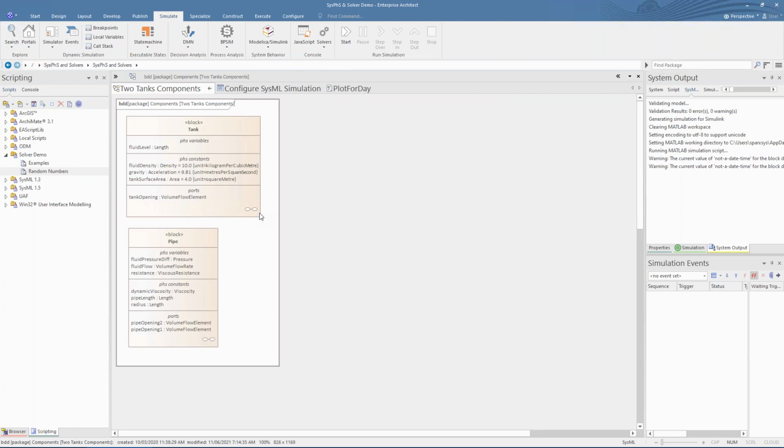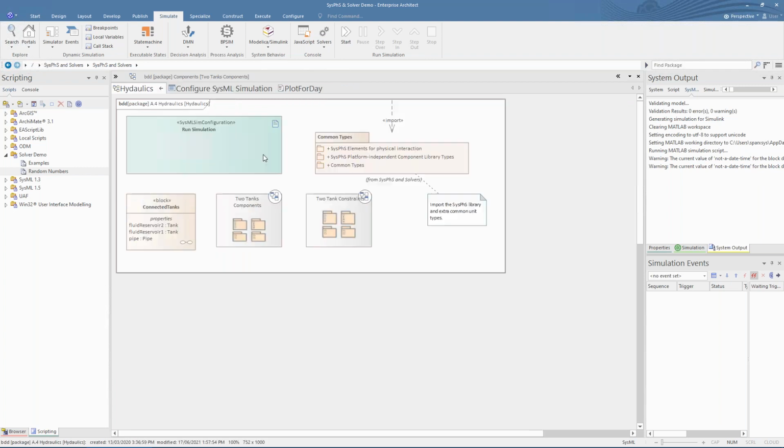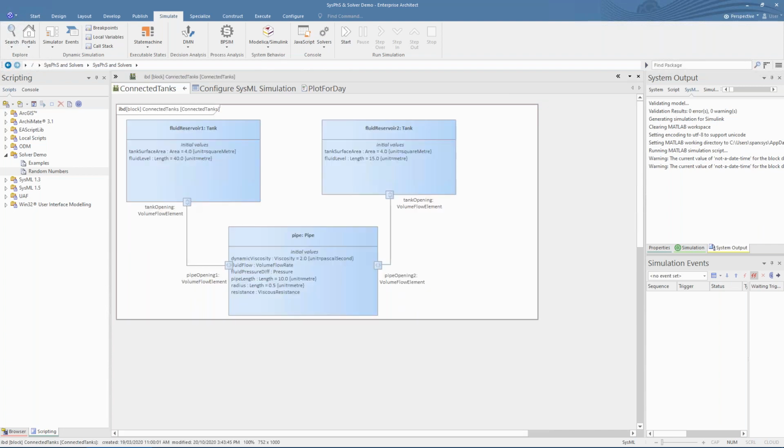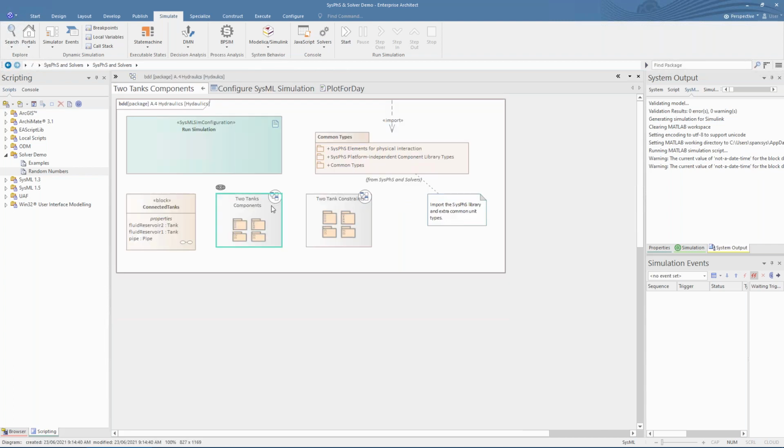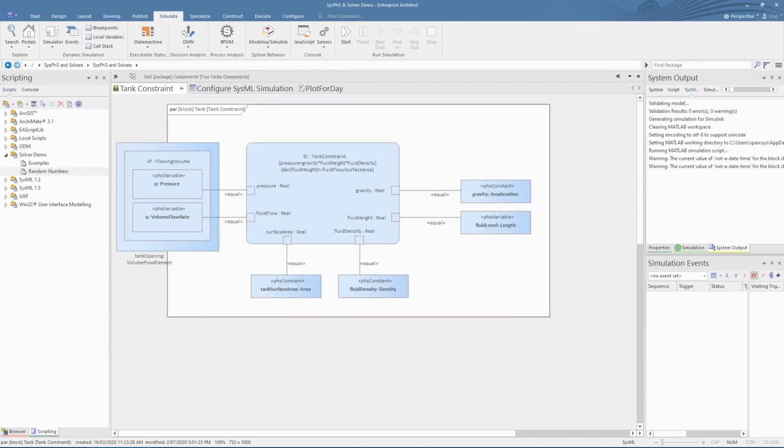Here we see our block definition diagram showing the blocks for the tank, reservoir, and a connecting pipe. We see some variables and constants as well as some default initial values and real-world physical units. The internal structure contains some equations governing how water will flow into or out of the opening based on pressure and other variables.